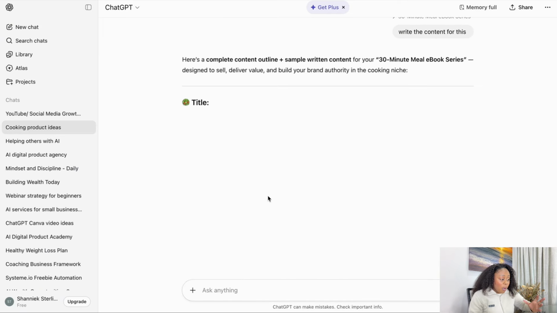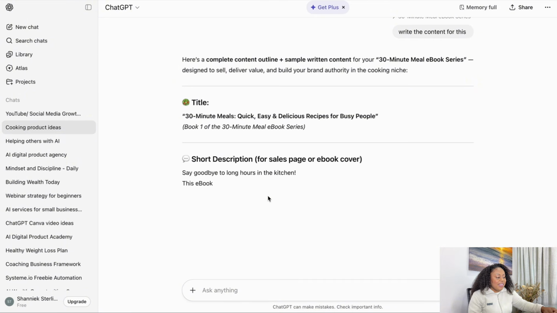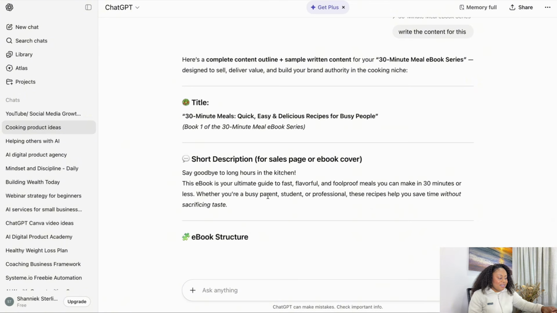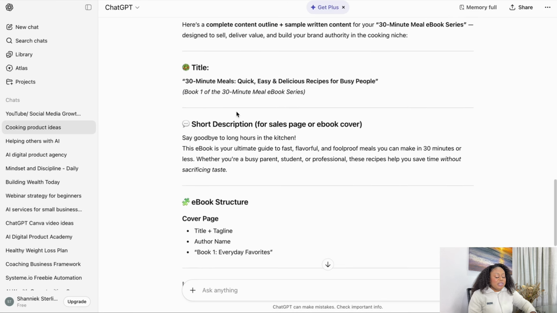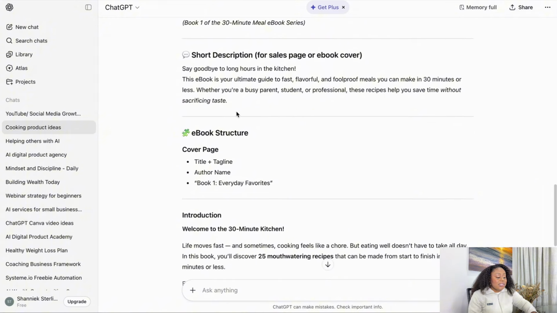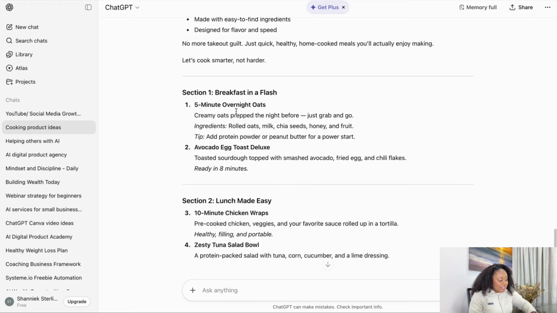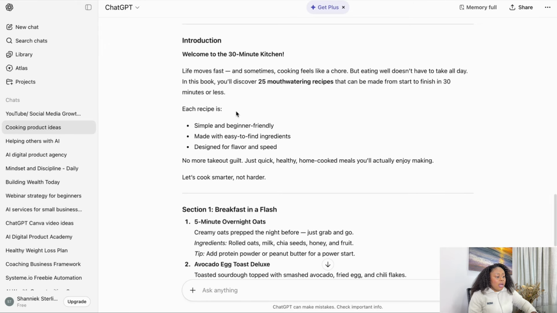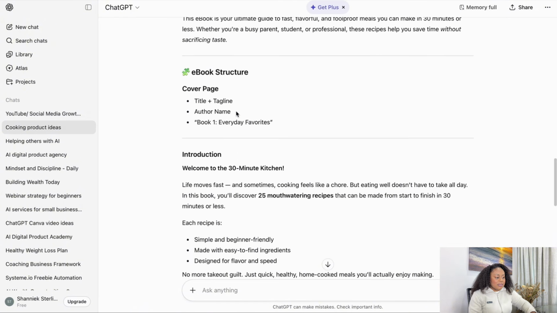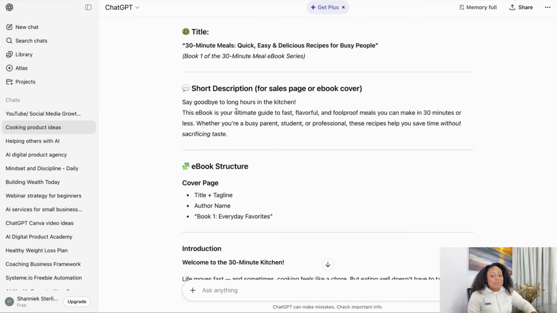So here's a complete content outline plus sample written content for a 30-minute meal ebook series. So ChatGPT literally lays out all the content for this ebook, so you can literally copy and paste this into a Google Doc and then start to create. It's that simple. So I'm giving you these steps on how you can literally create your first digital product. So simple, using the power of AI.